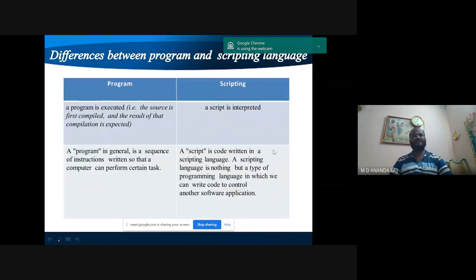So the difference between a program and a scripting language. In a programming language, the source code is first compiled and then you can execute the program. A program in general is a sequence of instructions so the computer can perform certain tasks. A script is interpreted. A script is code written in a scripting language, a type of programming language in which we can write code to control another software application.